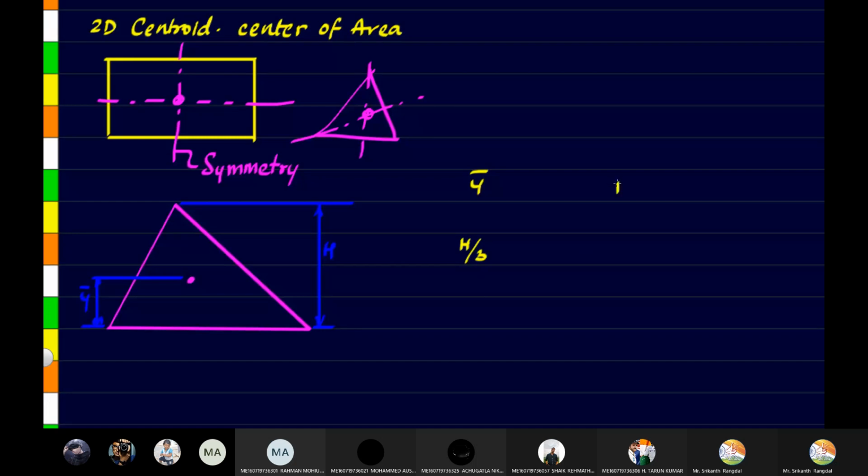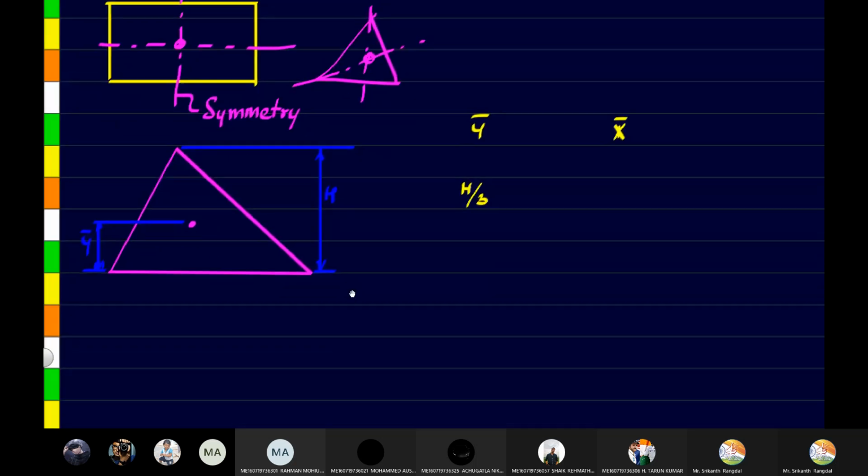X bar becomes complicated because it is not symmetric. If it is symmetric, of course, the x bar can be taken as 0 if the y-axis is the axis of symmetry. In other cases, we will have to find it differently.